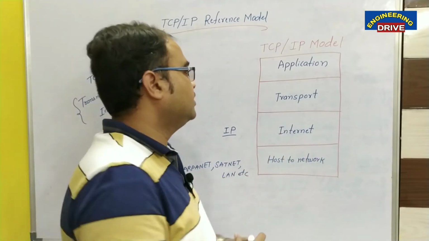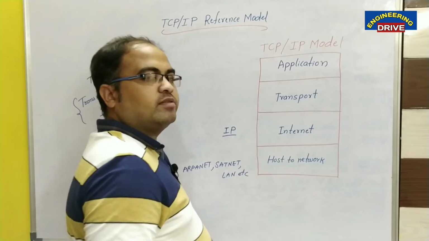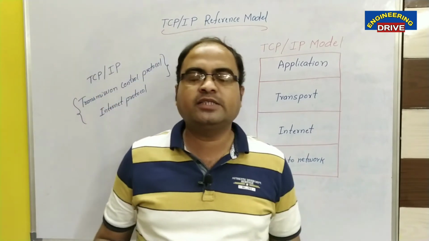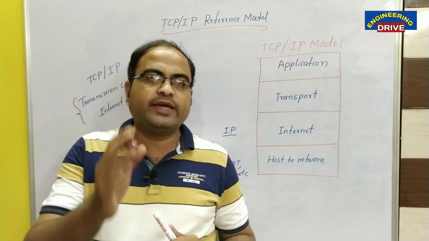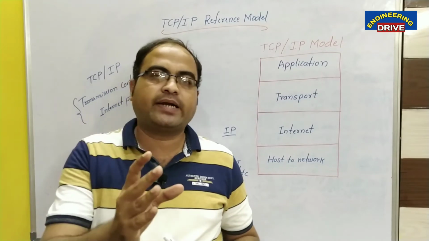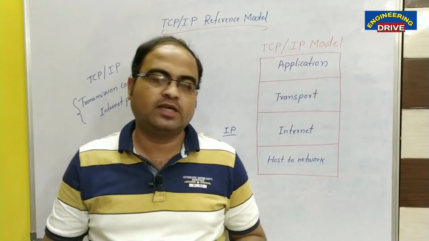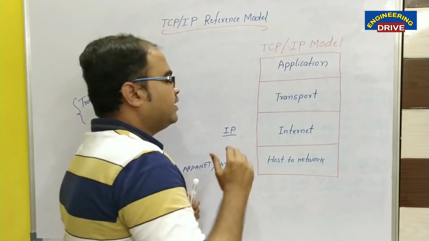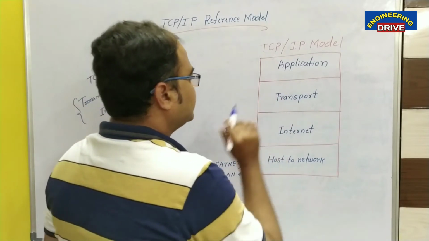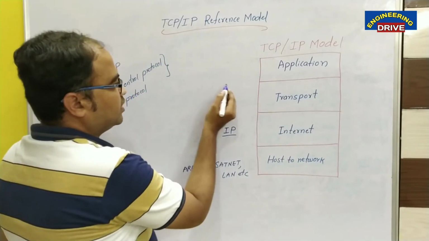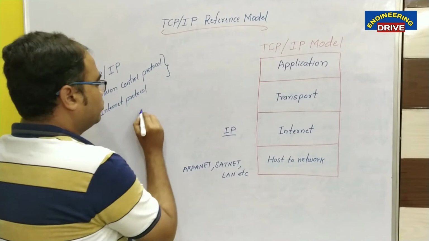Next one, the transport layer. The job of the transport layer is to establish communication and transfer the packets to the required recipients. In order to perform transmission of data, there are two protocols used in the transport layer. What are those two protocols?